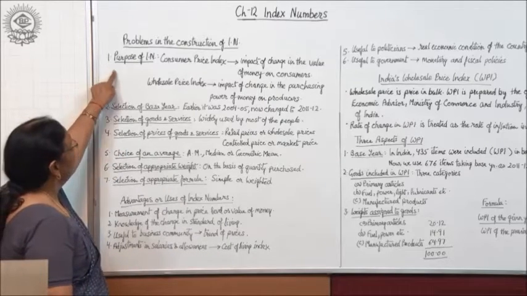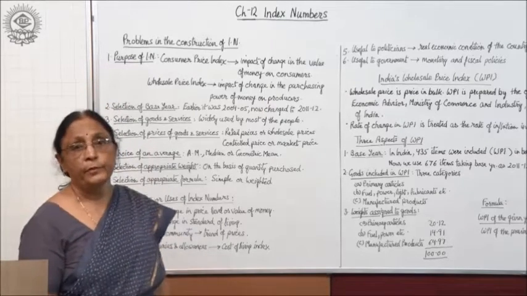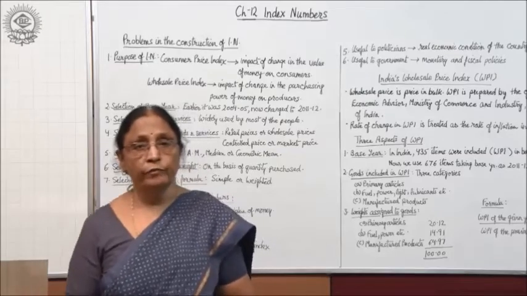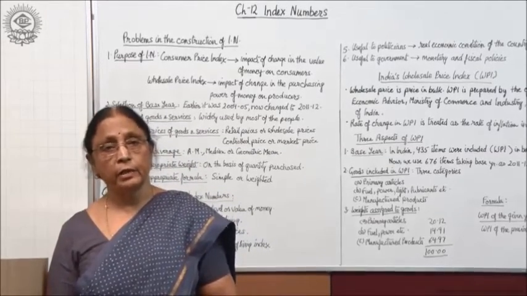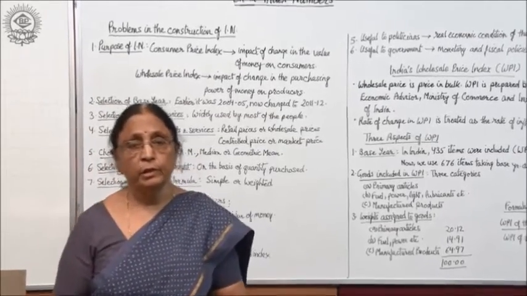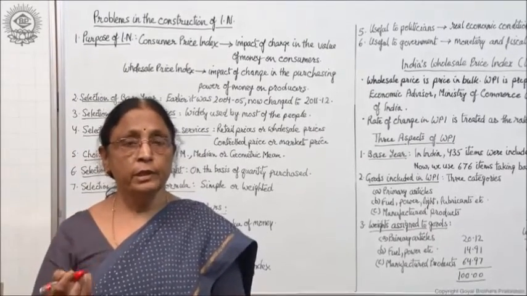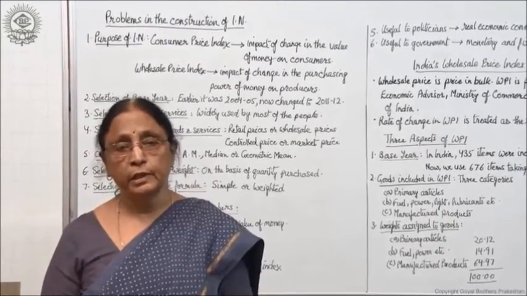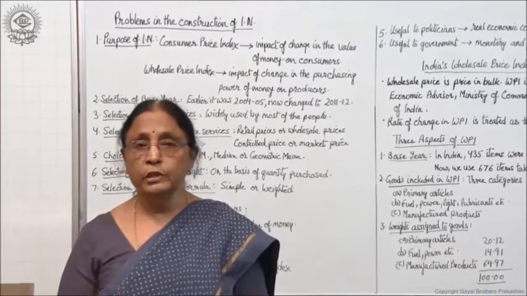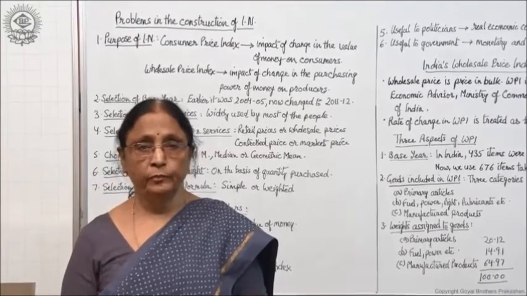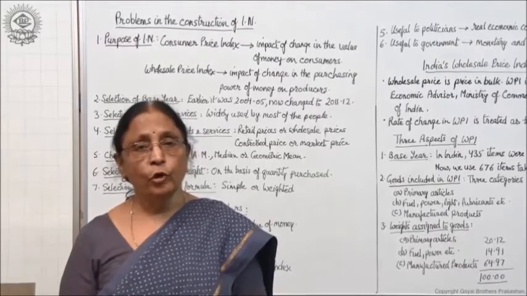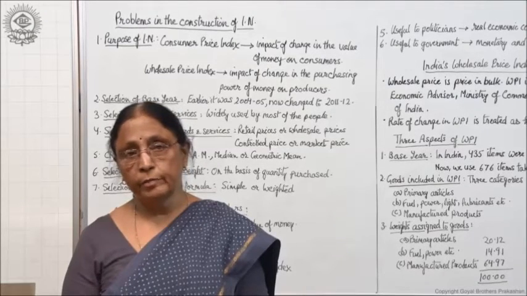First is purpose of index number. That means the first difficulty we face is that when we are making the index number, the first most important thing is that you have to know what is the purpose of index number, right? That means for what purpose you are making the index number.